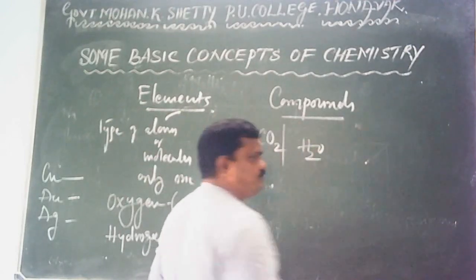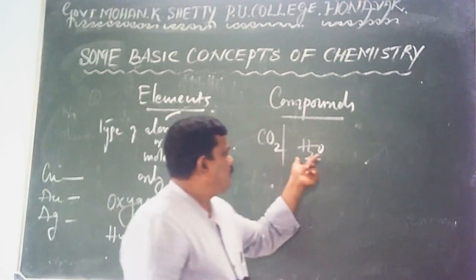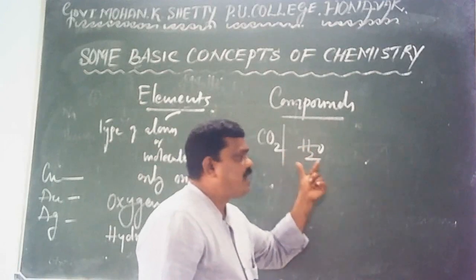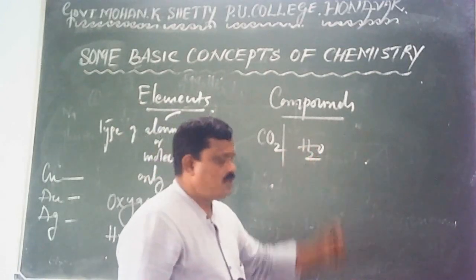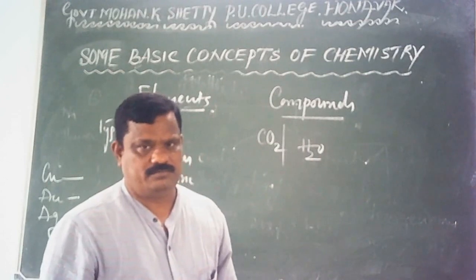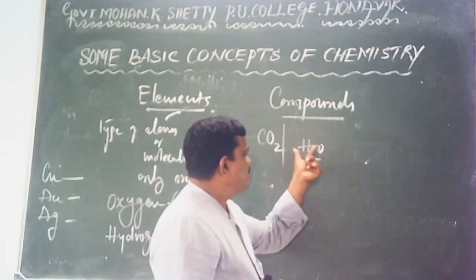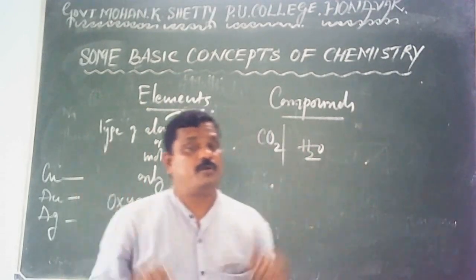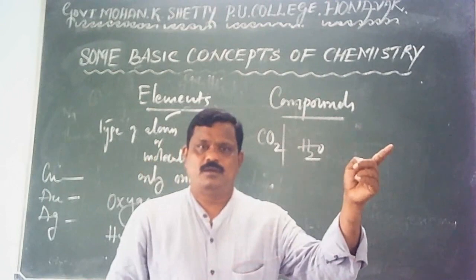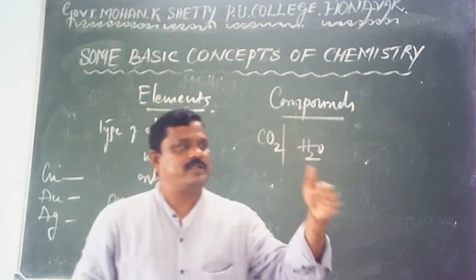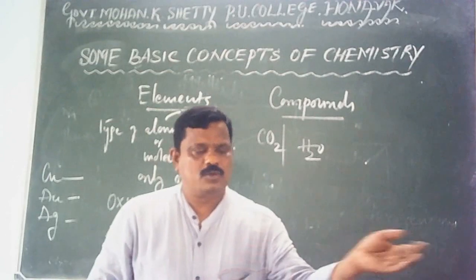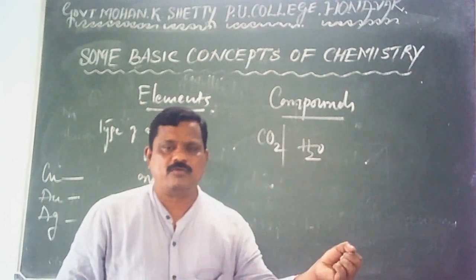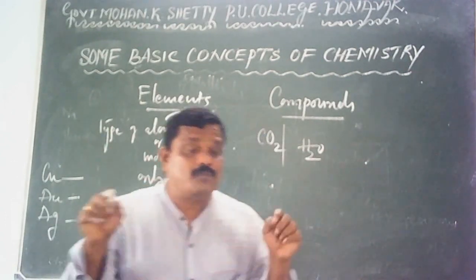H2O, water. H2O is the molecule of water. It is formed by the combination of totally three atoms: two atoms of hydrogen and one atom of oxygen. And these atoms are always in a fixed proportion by mass. Whatever may be the source of water, you can collect water from the sea, from a well, or from any other source. You can collect rainwater, whatever may be the source of water.